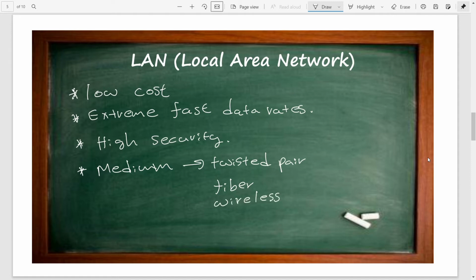As an example, your home broadband system is also a local area network. Your mobile phone or your laptops connect with your router or AP by using a wireless method, using a Wi-Fi connection.